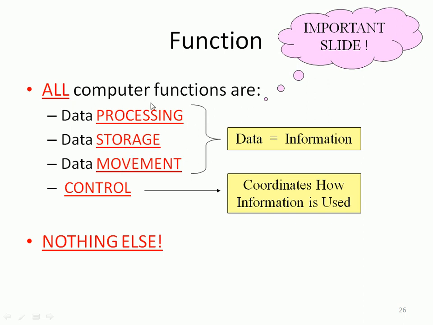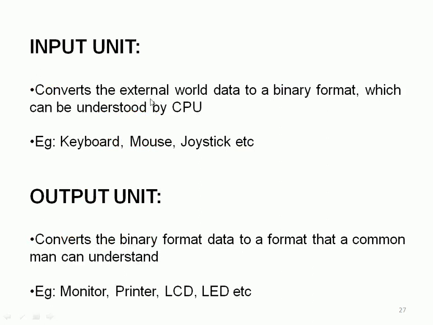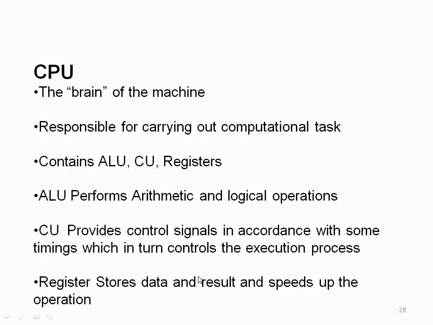We can observe that all computer functions are data processing, storage, movement and control. All this data is information, and this information is controlled, coordinating how information is used. These functions are taken care of in the central processing unit. For input, we have seen several definitions so far: keyboard, mouse, joystick, etc. Output converts the binary format data to a format that a common man can understand. That binary, or ASCII code, is converted into a form the common man can understand with the help of a printer, monitor, LCD, and so on.